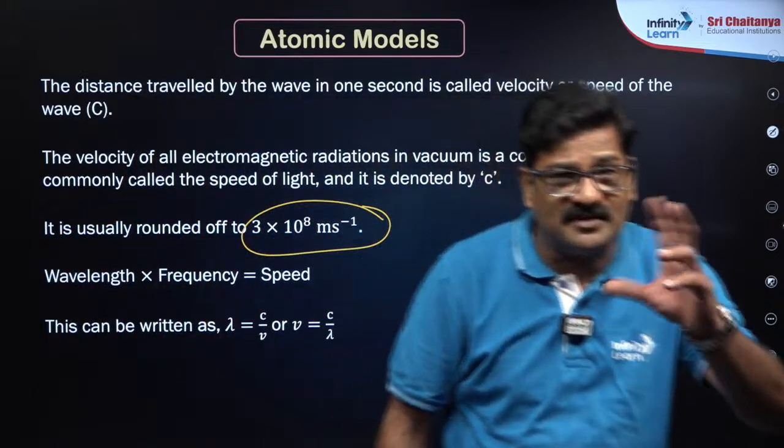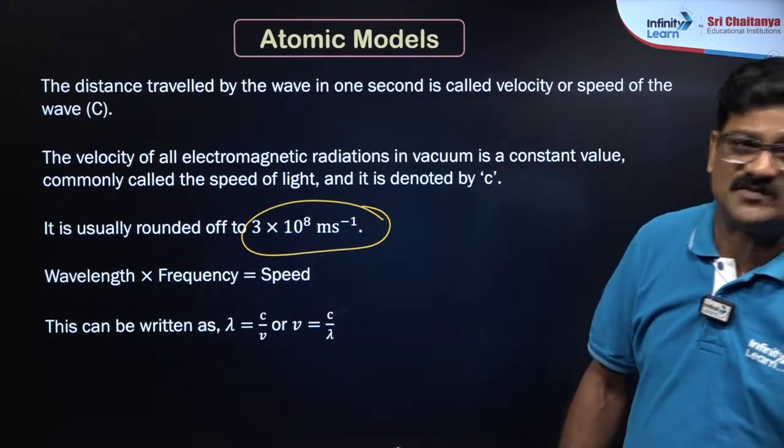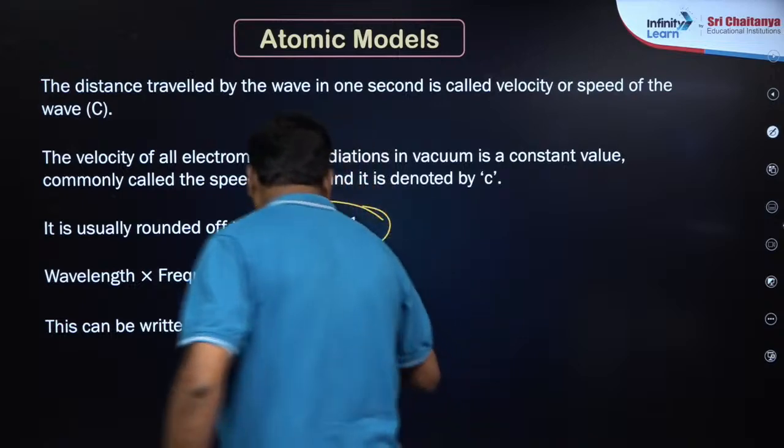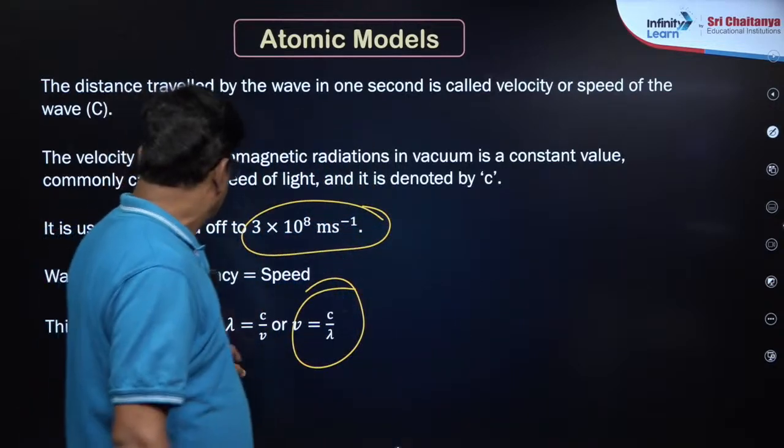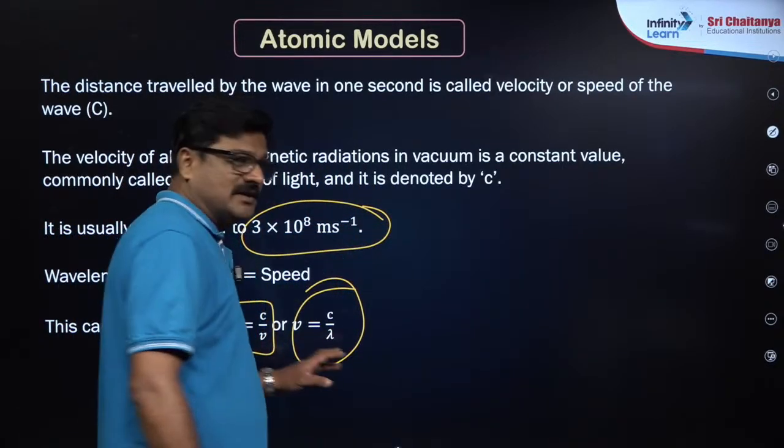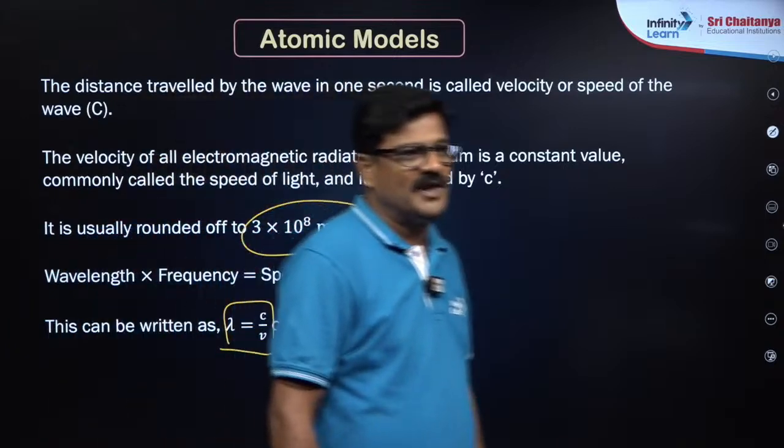And the relation between the frequency, wavelength and velocity is nu is equal to c by lambda, or lambda is equal to c by nu. Both are the same.